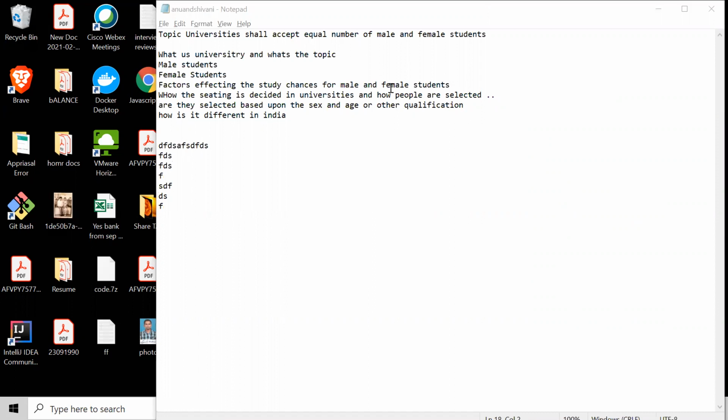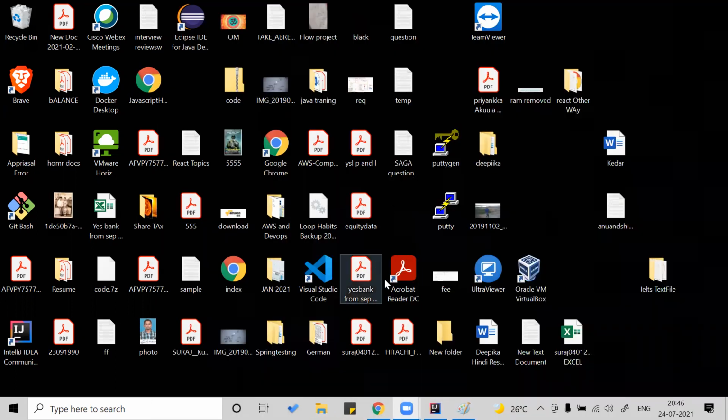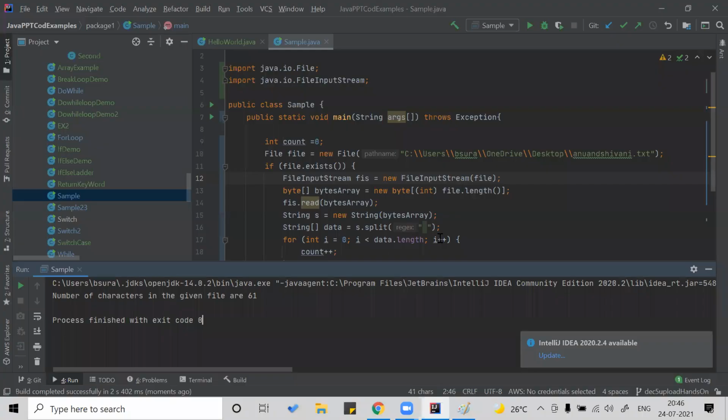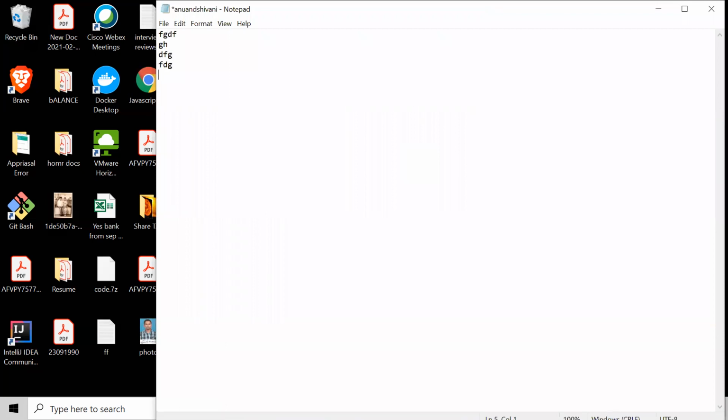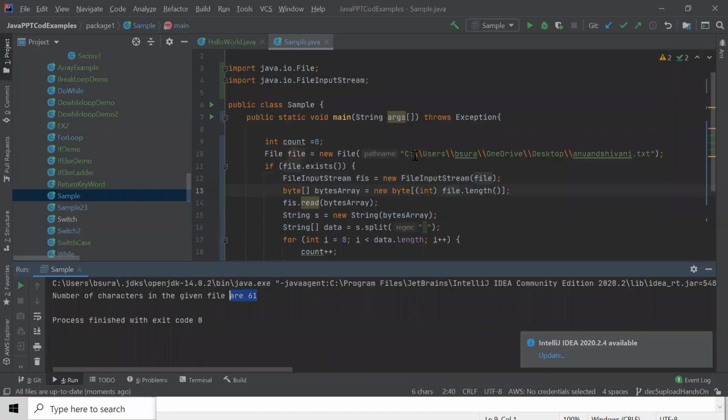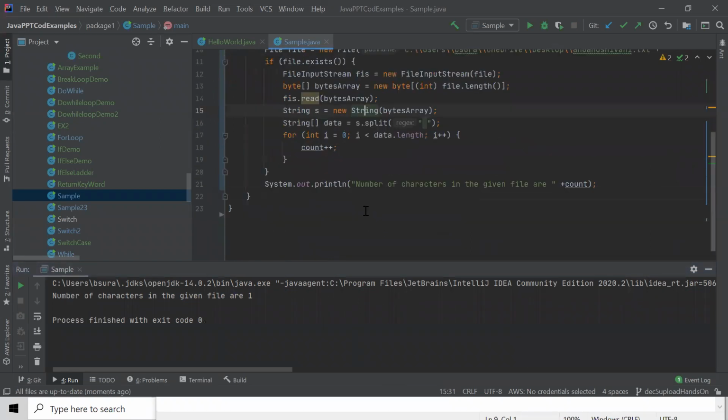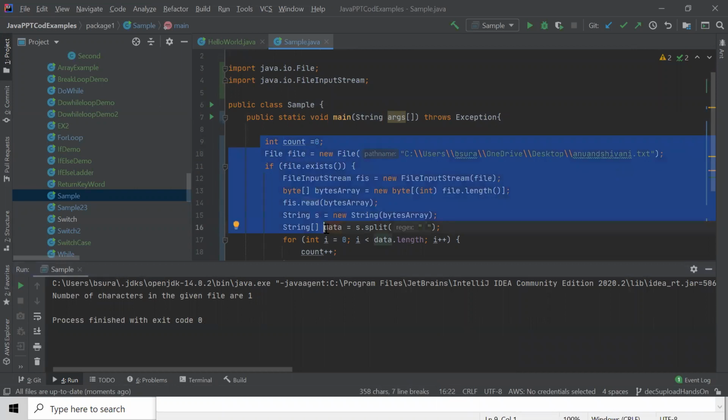I saved it, recompiled it, reran. Now 61. Okay, I didn't save it. Fine. We'll do one thing. We'll remove everything. We'll keep only some words. So now the answer should be different. I saved it, recompiled it. It is reading. Yes, the number of characters in the given file is 1. There are different characters, but that's not the aim of this. So this code is working fine now.